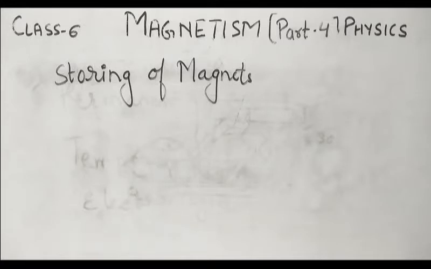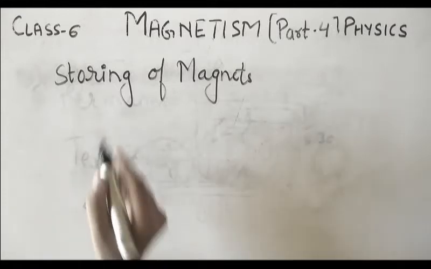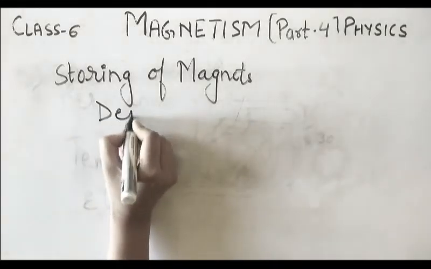First thing is, avoid the dropping of magnet from a height. That means if we are going to drop the magnet from a height, it is just going to demagnetize. That means by dropping it from the height. अब magnet क्या कह रहे हैं हम? How will it be demagnetized?